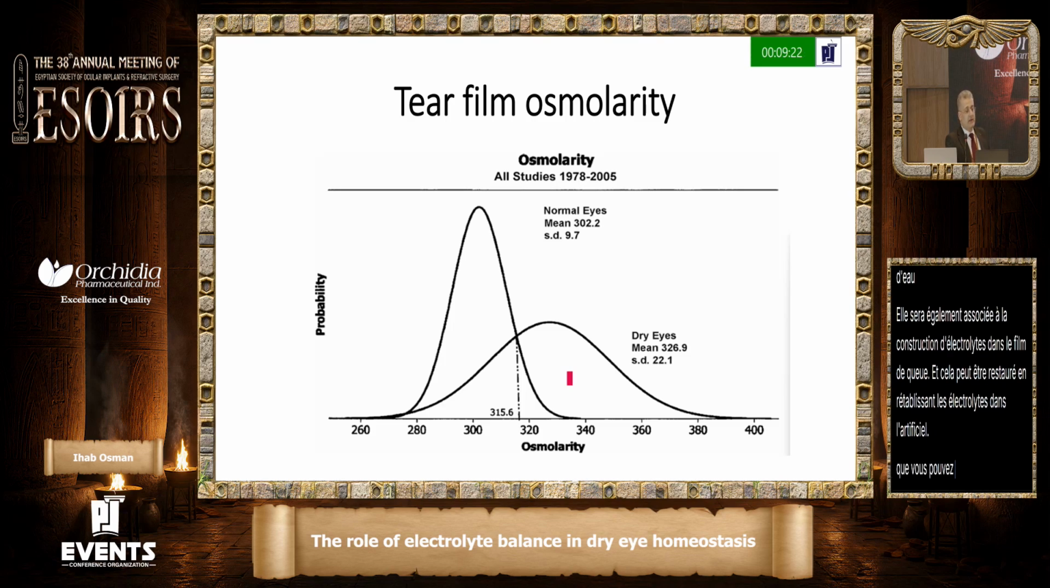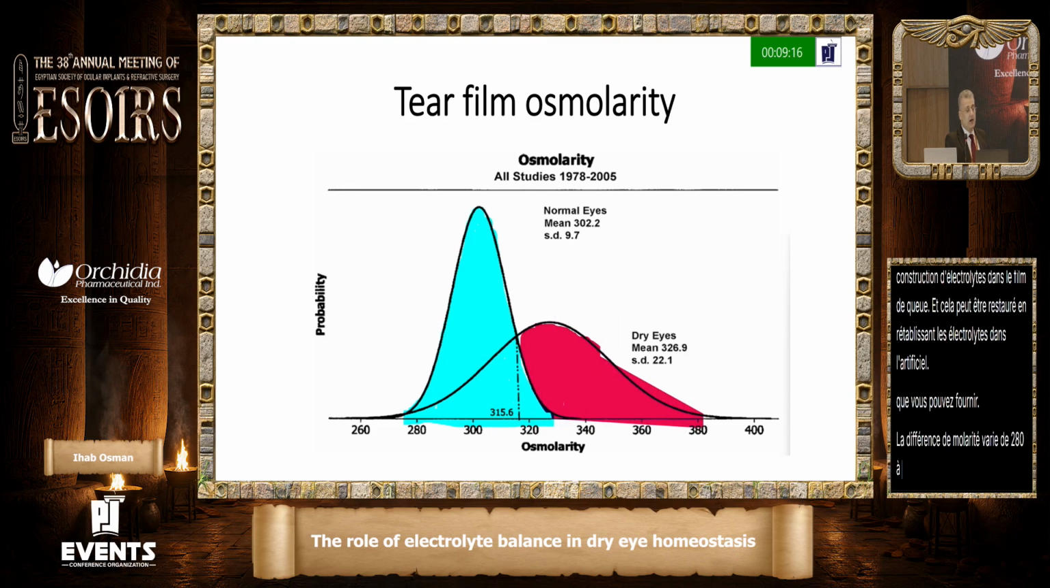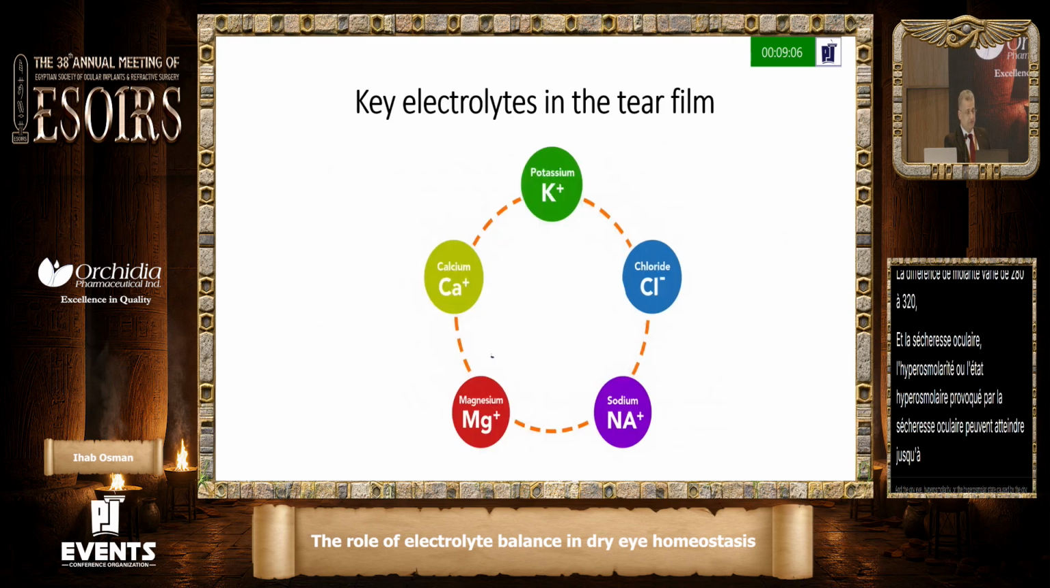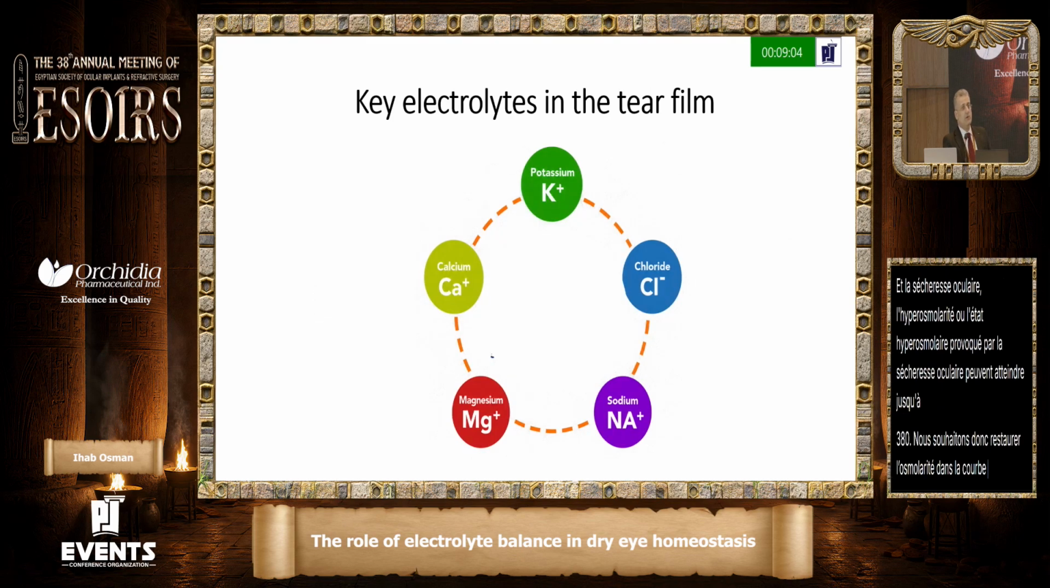The tear film osmolarity ranges normally between 280 up to 320, and the hyperosmolar state caused by dry eye can reach up to 380. So we want to restore the osmolarity to the blue curve, not the red curve. So what about the key electrolytes present in the tear film? We have lots of electrolytes, mainly sodium, chloride, potassium, calcium, and magnesium.